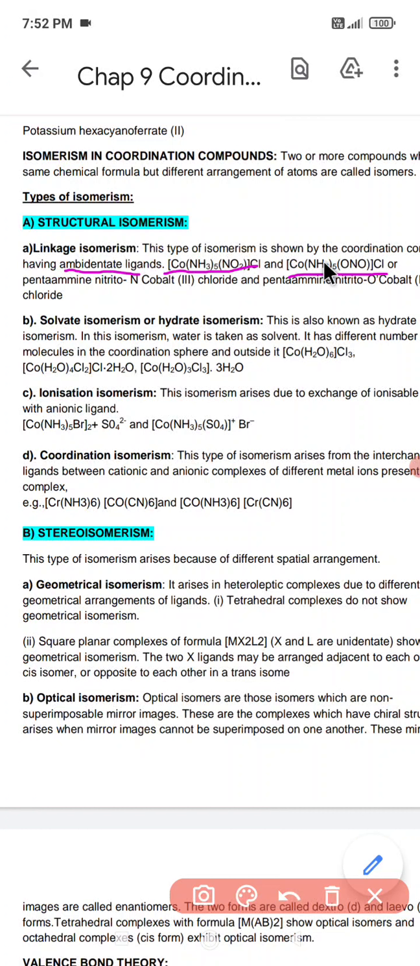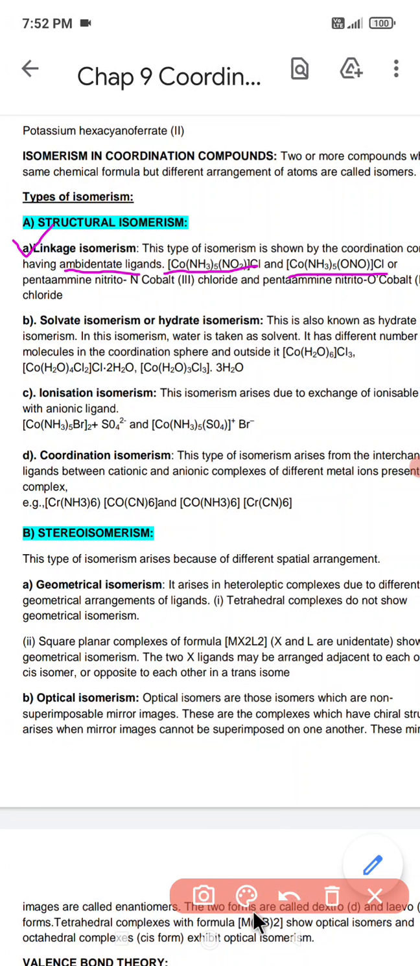The Cl is the same. So the chemical formula is the same, but the linkage with the central metal ion is different, and that's why it is called linkage isomerism. Here the cobalt has oxidation number 3, and it has chloride as well as pentaammine, but in one case it is ligated through the nitrogen atom, in the other case through the oxygen atom. So that was about linkage isomerism.